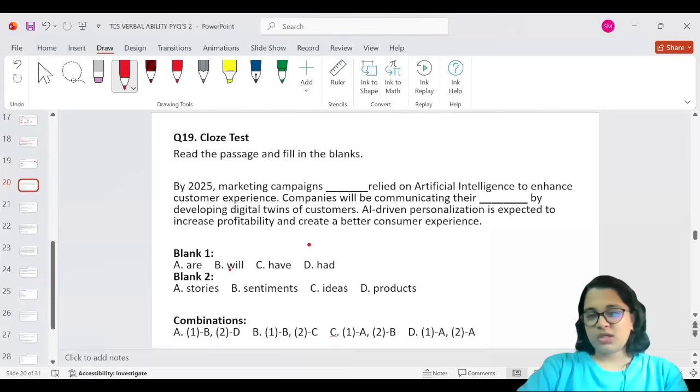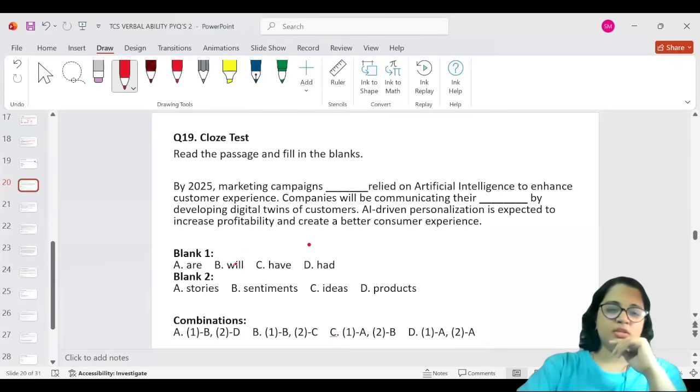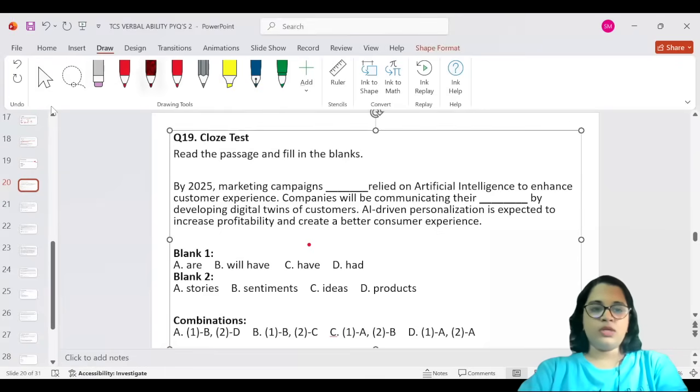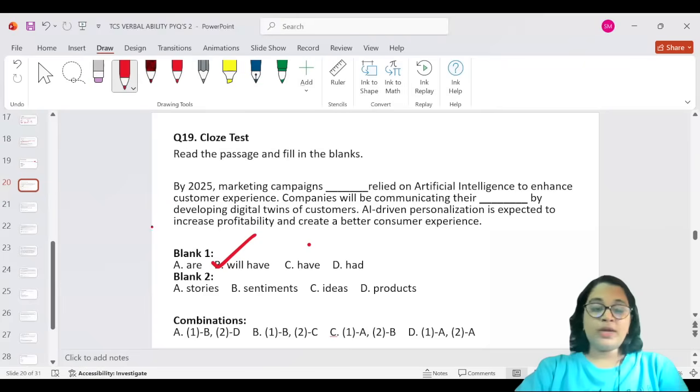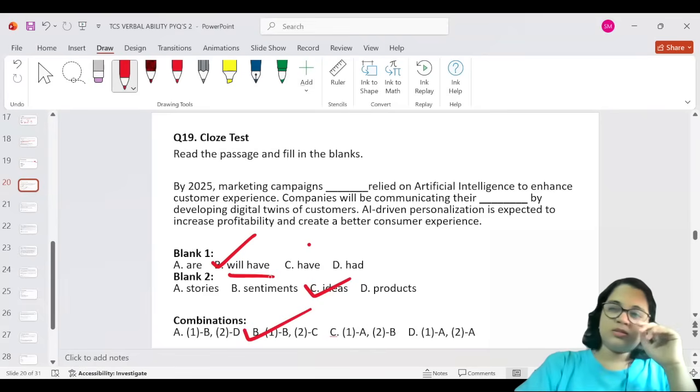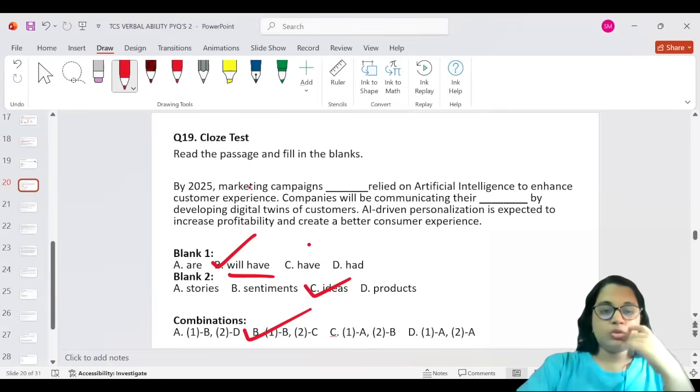Will have relied. Yeah, I feel that there's an error in the options. It should have been will have. Yes, now I think we'll be able to choose. By 2025, marketing campaigns will have relied on artificial intelligence to enhance customer experience. Companies will be communicating their ideas by developing digital twins. So it is B and C, and option B is your correct answer. Sometimes there'll be mistakes because we have to hand type out all the questions, so apologies for that. I hope you understood this question. Let's go to the next one.